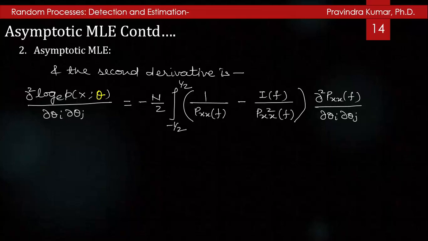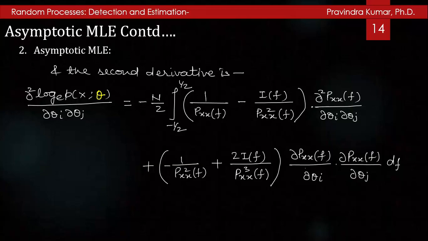It will be equal to -N/2 times the integral from -1/2 to 1/2 of [(1/Pxx(f) - I(f)/Pxx²(f)) ∂²Pxx(f)/∂θ_i∂θ_j + (-1/Pxx²(f) + 2I(f)/Pxx³(f)) ∂Pxx(f)/∂θ_i ∂Pxx(f)/∂θ_j] df.